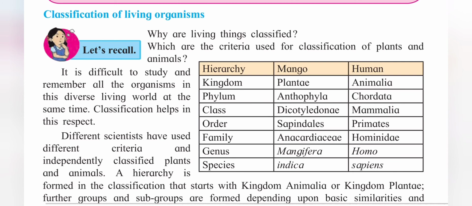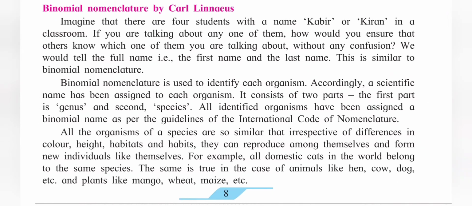Classification of living organisms. Living organisms are classified under two categories, plants and animals. These have different hierarchy like kingdom, phylum, class, order, family, genus and species. Every living organism has their biological name. The first part of the name is called the genus and the second part of the name is called its species. Binomial nomenclature is used to identify each organism.